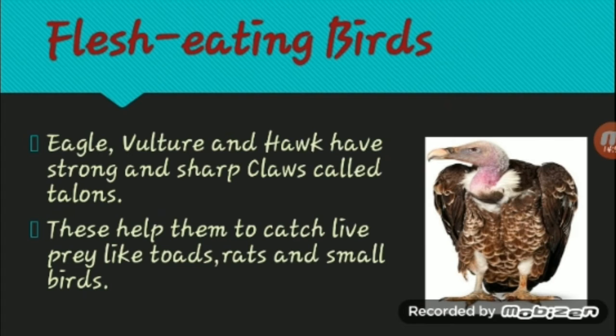Flesh-eating birds. Eagles, vultures, and hawks have strong and sharp claws called talons. Usually eagles and vultures and hawks fly at a very high distance. When they see their prey, they come down, and while flying itself, they have to pick up the prey with their feet. So they need sharp and strong claws to clutch the prey without falling down. These help them to catch live prey like toads, rats, and small birds.